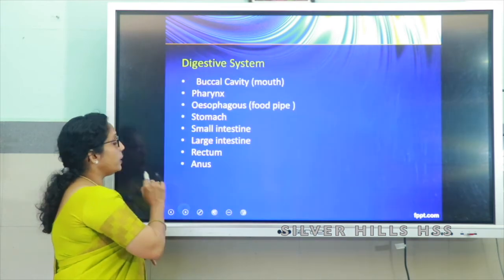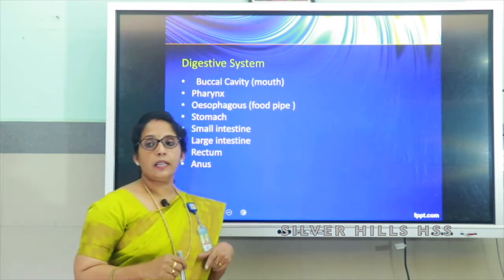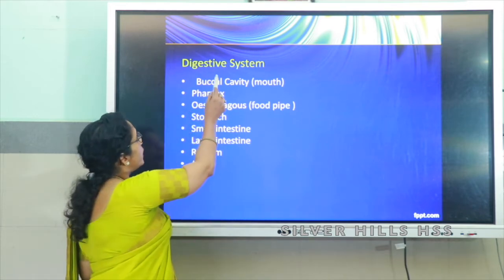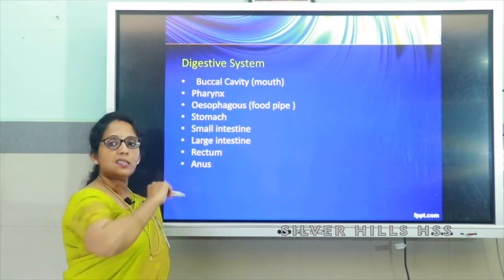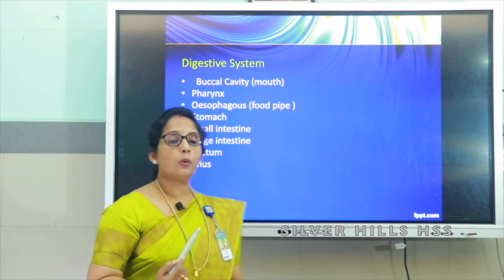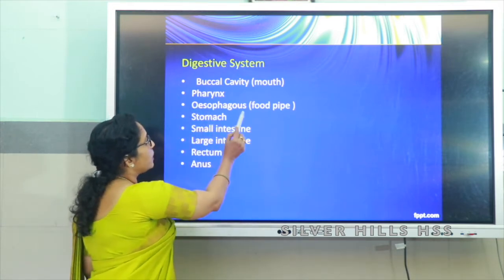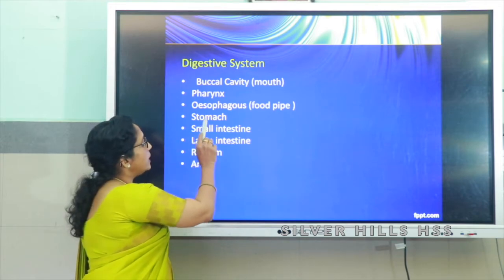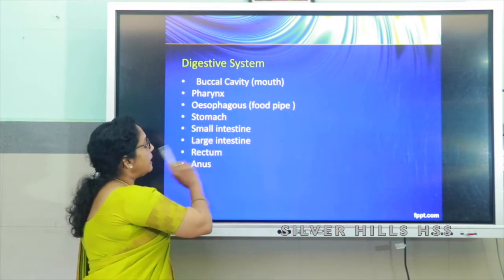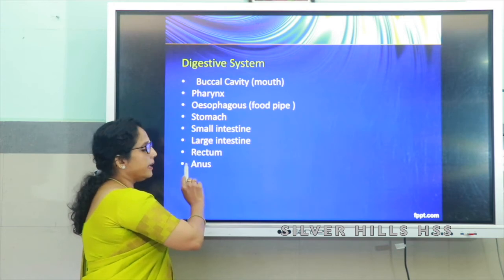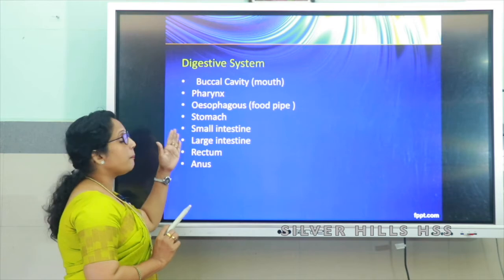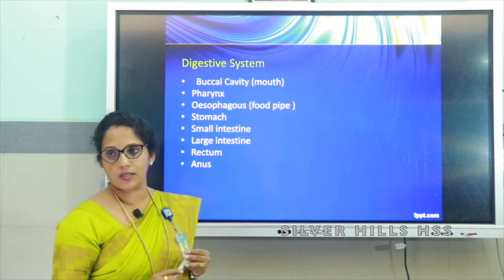What happens to the food in the mouth we have already discussed. Then from the mouth what happens? From the mouth the food will be going to the pharynx. Pharynx means throat. Through the throat it reaches a food pipe called esophagus. From there the food reaches the stomach, then small intestine, then large intestine, then rectum, and through the anus it will be going out. These are the different parts of the digestive system.